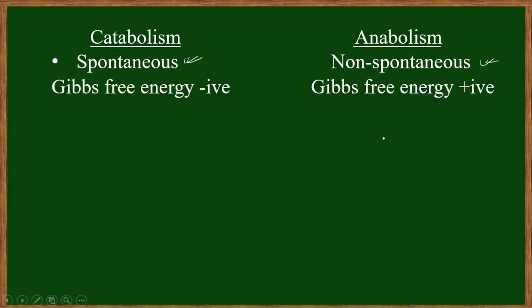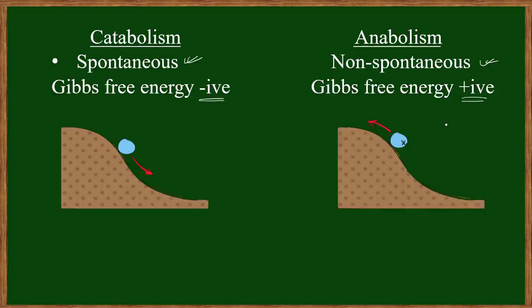In a spontaneous process Gibbs free energy is always negative, and in a non-spontaneous process Gibbs free energy is always positive. Here are two diagrams, with one ball and a slope. For this ball, no energy or force is required; it will automatically go down.